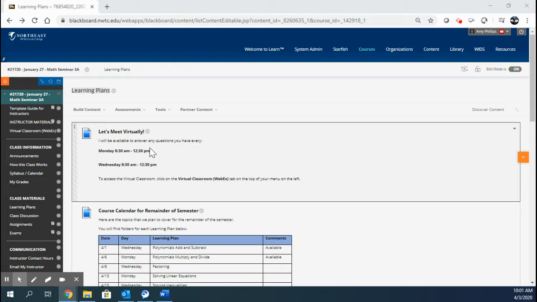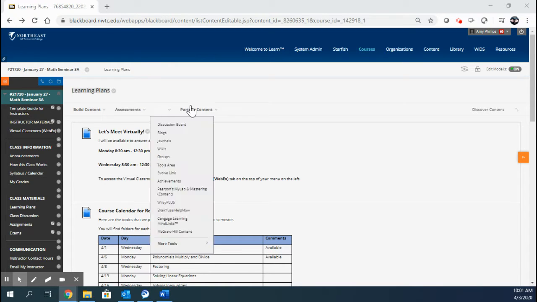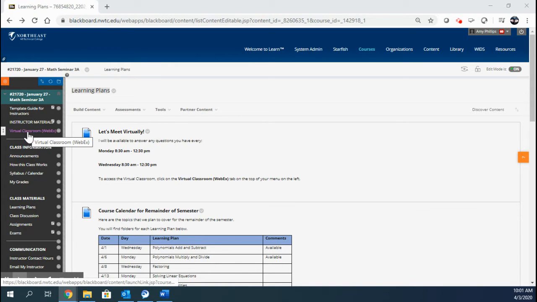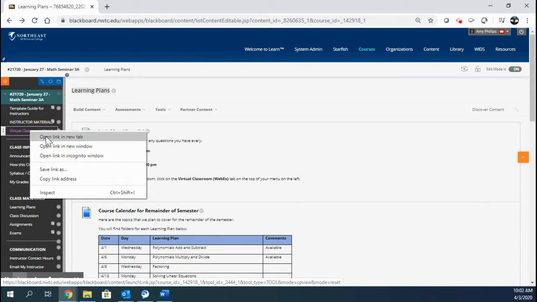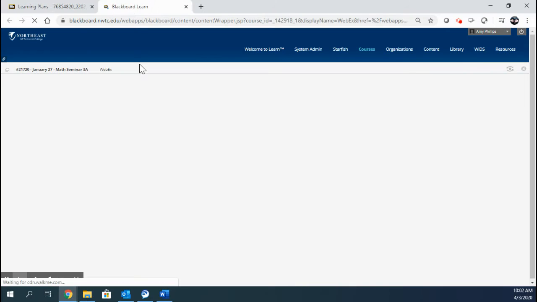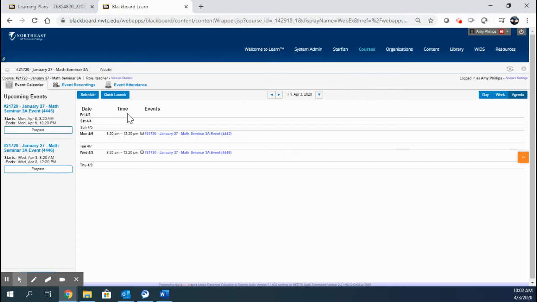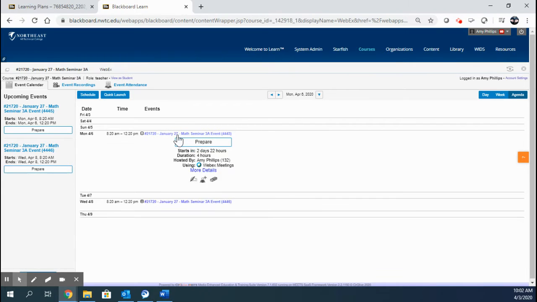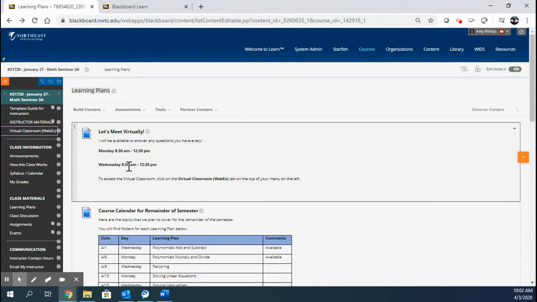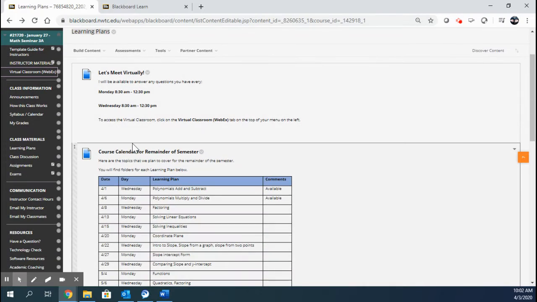To connect virtually, once you're in Blackboard, and again, you'll automatically go here, you just want to click this virtual classroom WebEx. And what I would suggest doing is right-clicking and then open link in a new tab. This brings you into our WebEx software, and the classes are all laid out here. This coming Monday, we're going to meet right here. You would just click here, and then right here, instead of prepare, it will say join for you. You would just click join, and then you're connected. So that's how we'll meet virtually, okay?